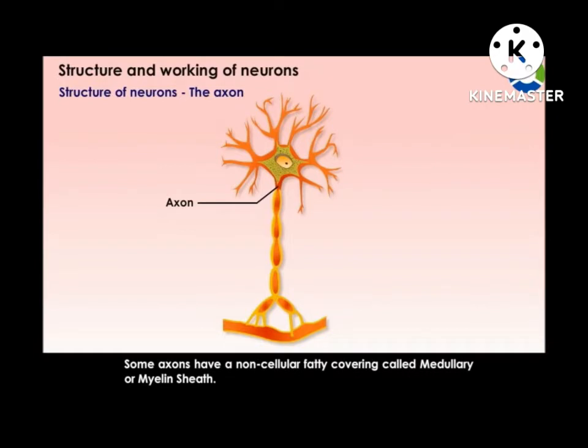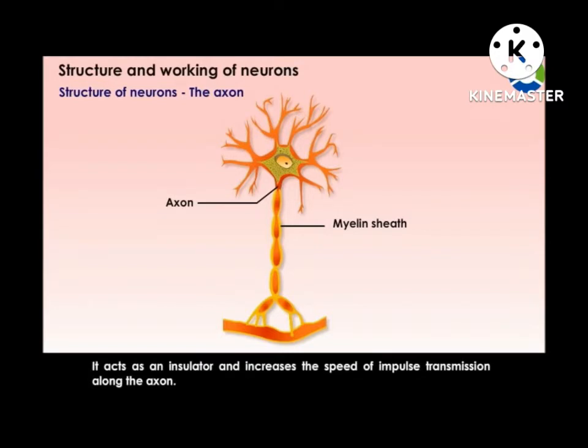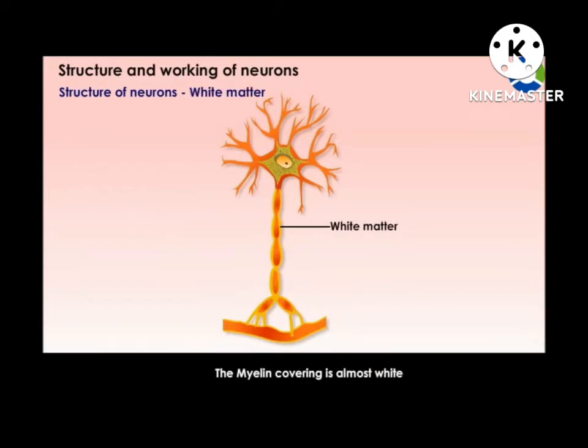Some axons have a non-cellular fatty covering called medullary or myelin sheath. The myelin sheath covers and protects the axon from pressure and injury. It acts as an insulator and increases the speed of impulse transmission along the axon. The myelin sheath is almost white,